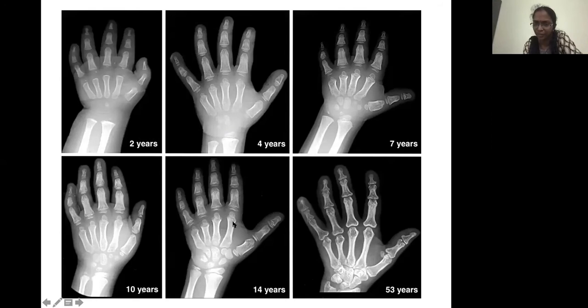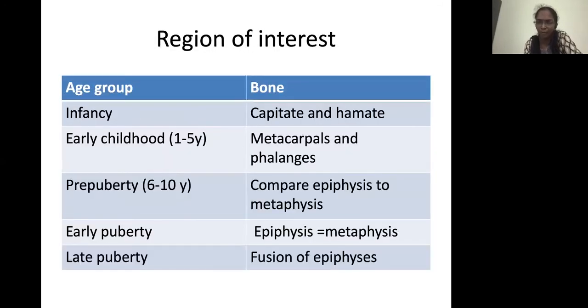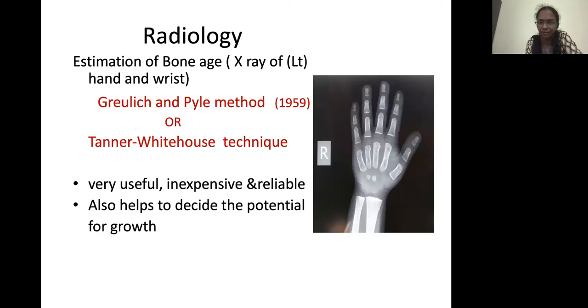So roughly you can make a visual assessment of these things, and then accurate calculation of the bone age is definitely done by comparing with the standard methods. The estimation of the bone age is by the long used Greulich and Pyle method, or by the Tanner-Whitehouse techniques.